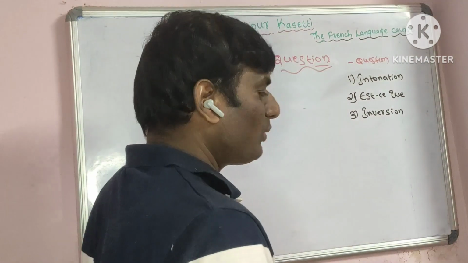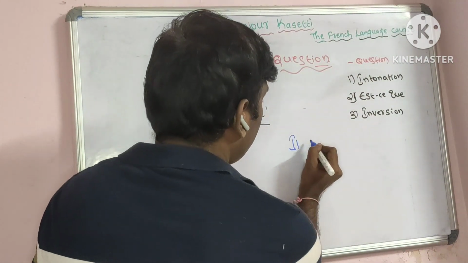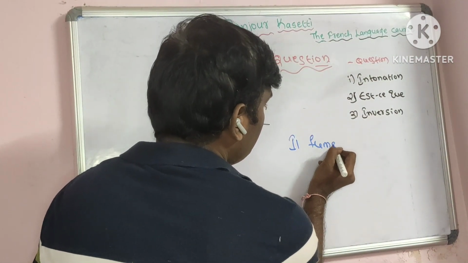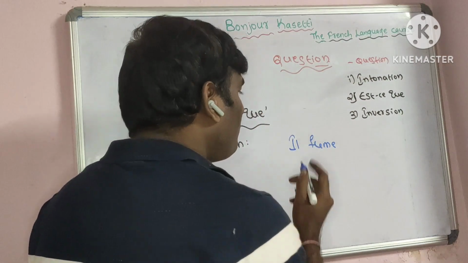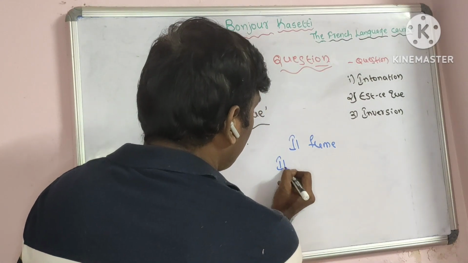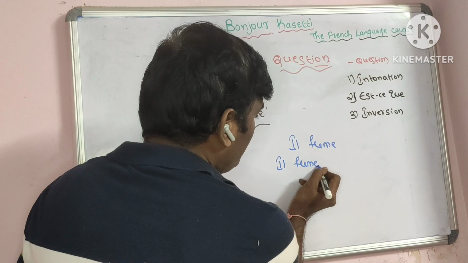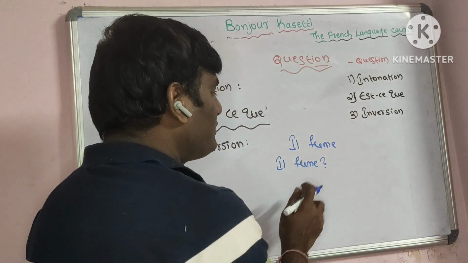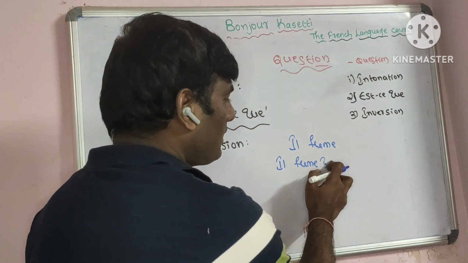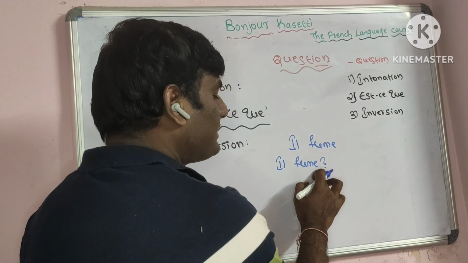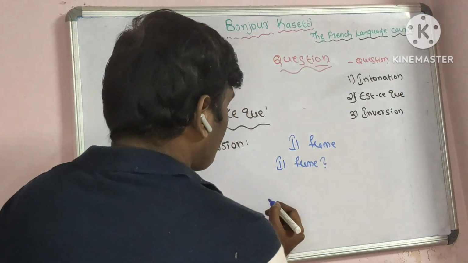We'll see one example in all three methods. Il fume. He smokes. This is a sentence. How to make it in question form? First form, il fume. We have to raise tone. Il fume? At the ending of the sentence, we are raising the tone and adding a question mark.